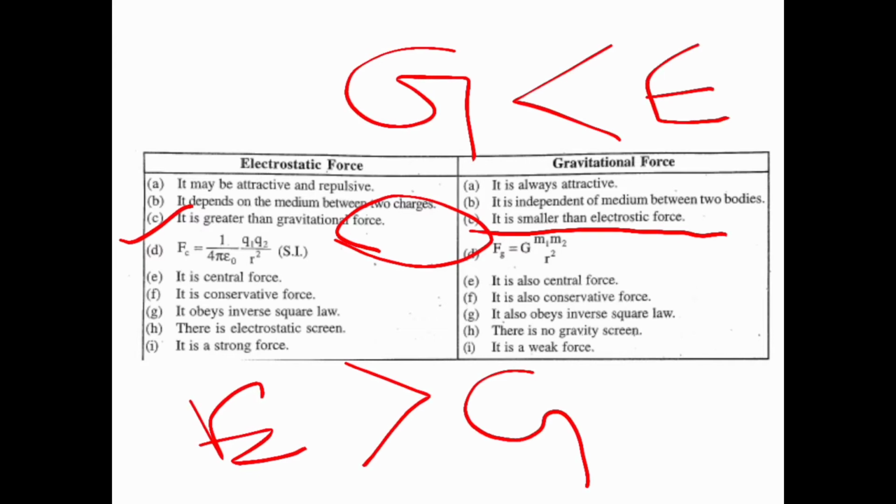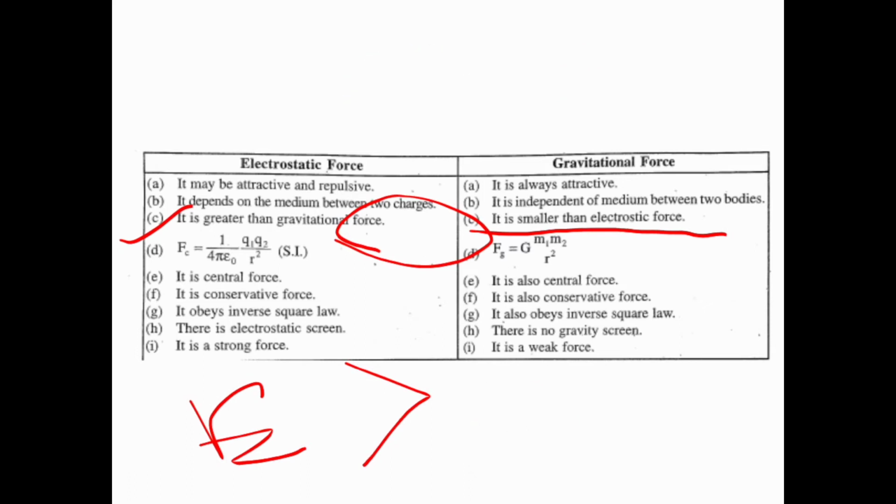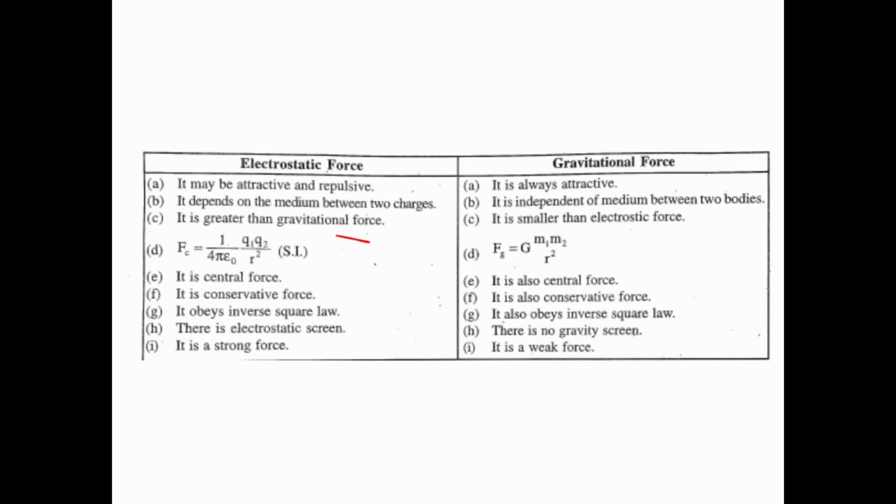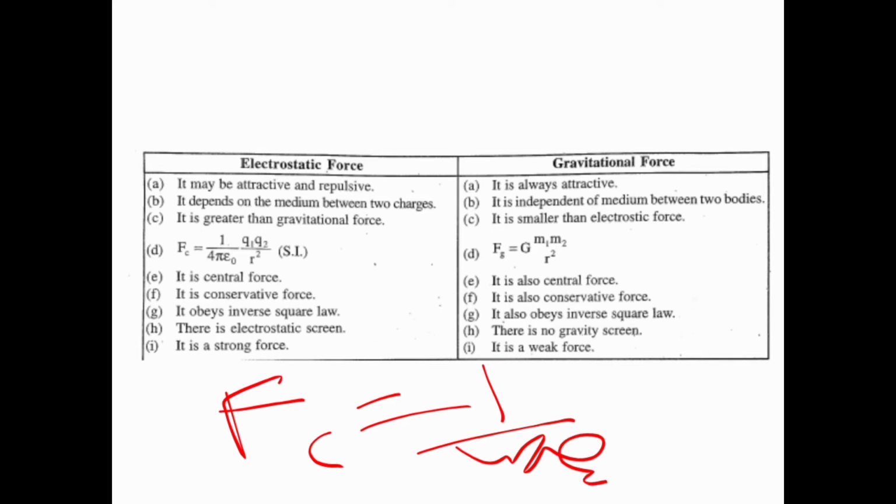Then we know the formula of electrostatic force. We have to remember all the formulas. Electrostatic force Fe is equal to 1 by 4 pi epsilon 0 into Q1 Q2 by r square, where r is the distance between the two charges.